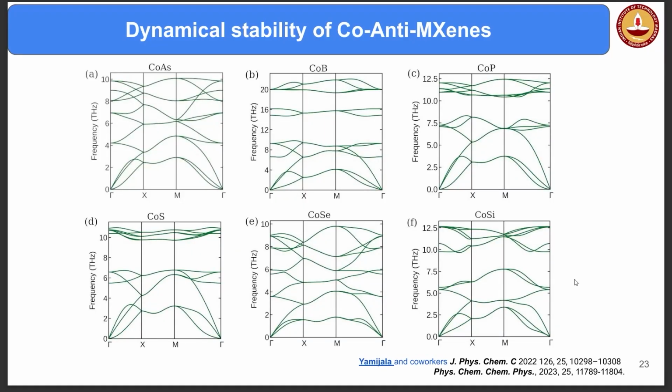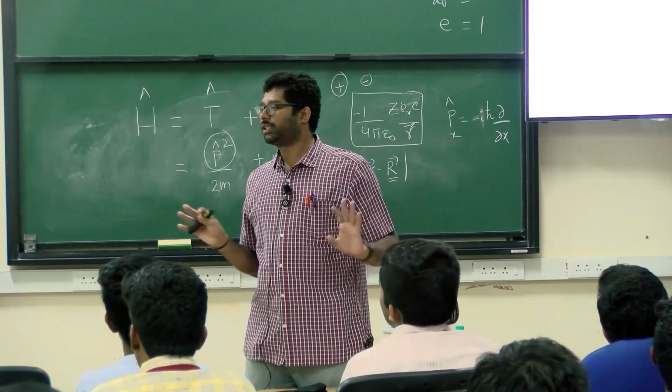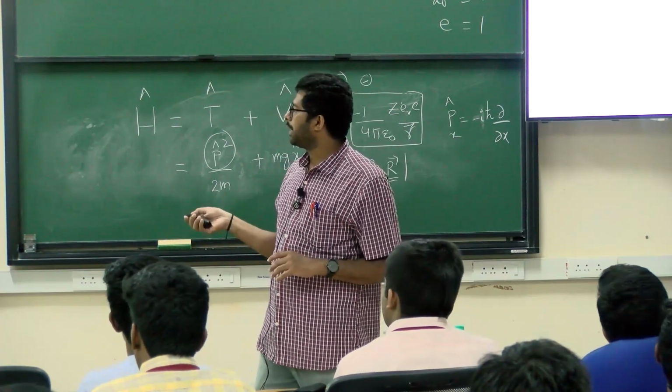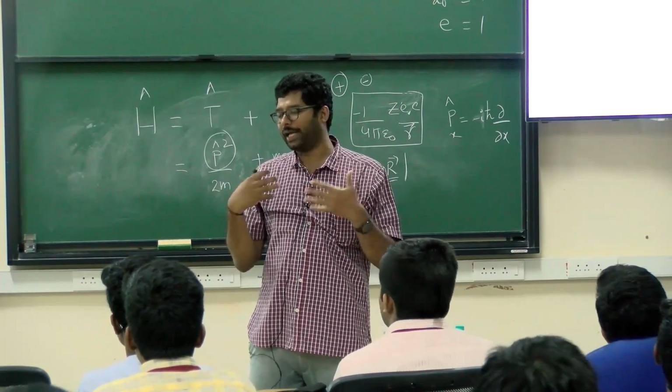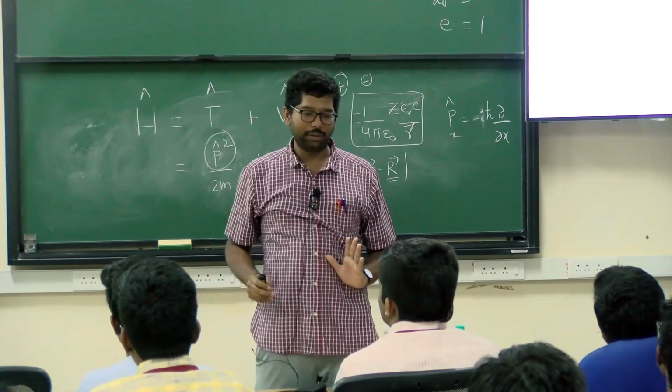So the first thing is dynamical stability. I cannot explain everything to you that easily, but as I said, you displace the atoms and see how the phonons behave. Have you heard of phonons also? Yes. This is called the phonon spectra. If you find any line that comes out negative, that means it is not stable. Here, as you can see, everything is on the positive axis side. So you can take my word that these systems are stable.